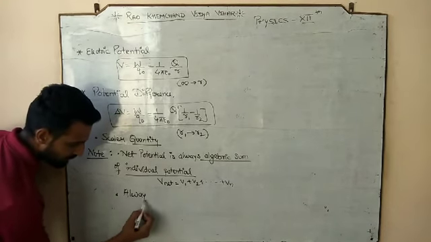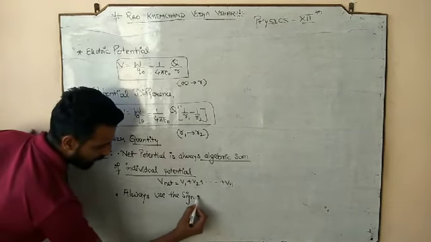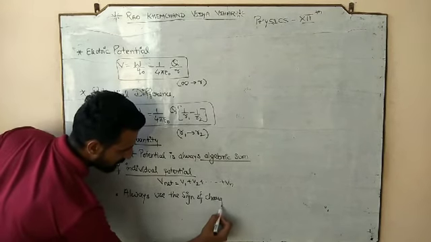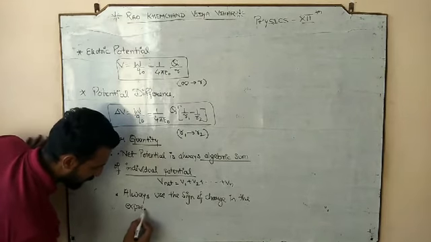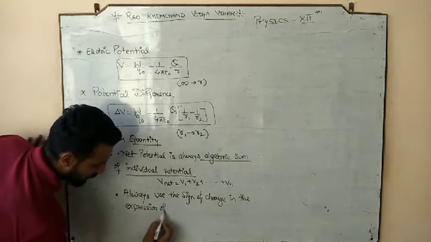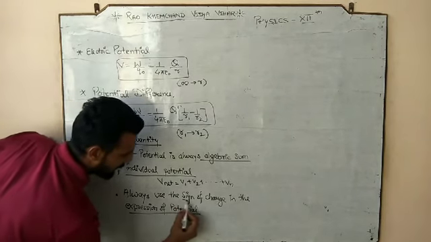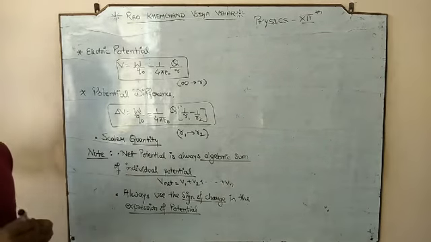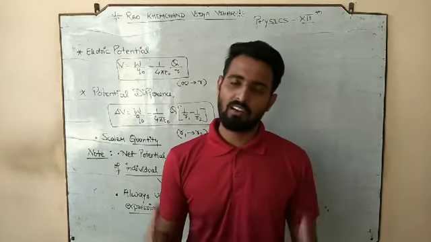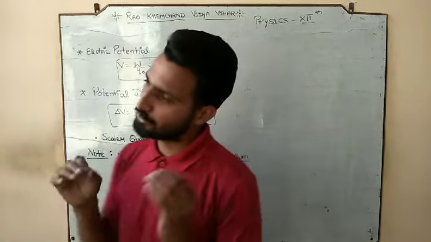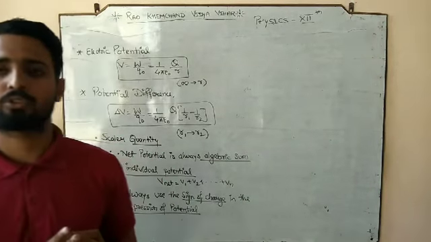Always use the sign of charges in the expressions of potentials. So whenever you are going to use these expressions, जब भी आप लोग इन expressions को use करने वाले हैं, you have to use the sign of the charges. If the charge is positive, you use it, and if the charge is negative, you use that negative sign. So up to here, अब हमारे पास दो नोट हो चुके हैं.